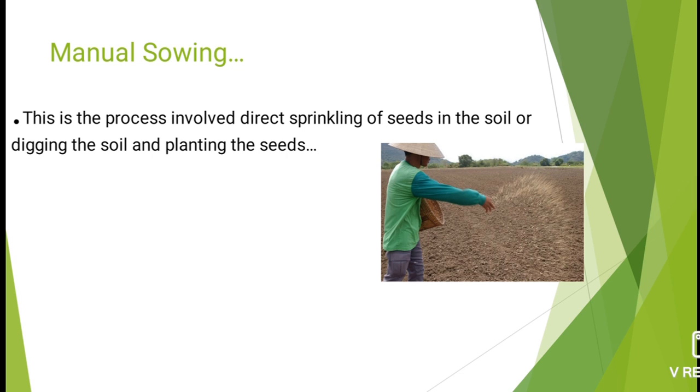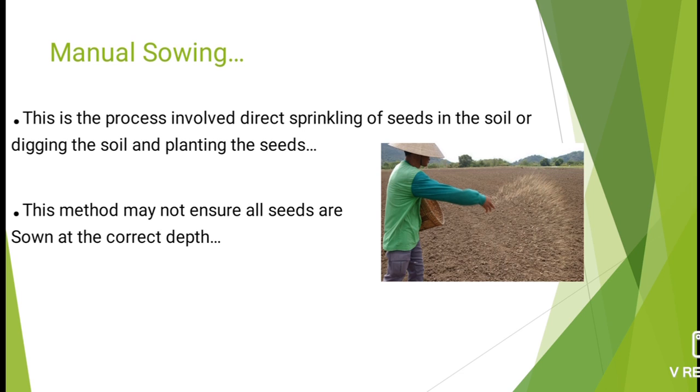Manual sowing is done either by digging the soil and planting the seeds, or by directly sprinkling the seeds. This method may not ensure all the seeds are sown at the correct depth. This is a correct and 100% true point.